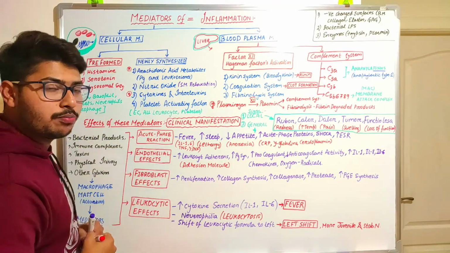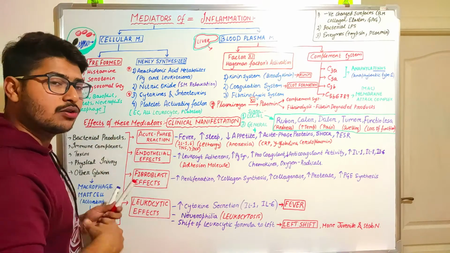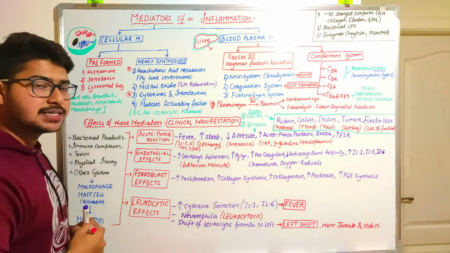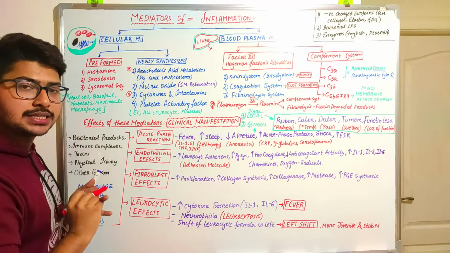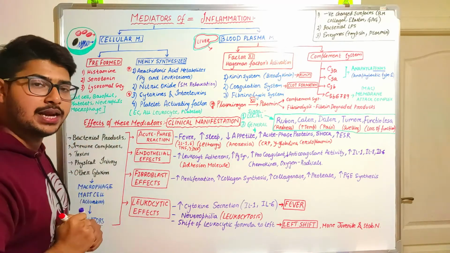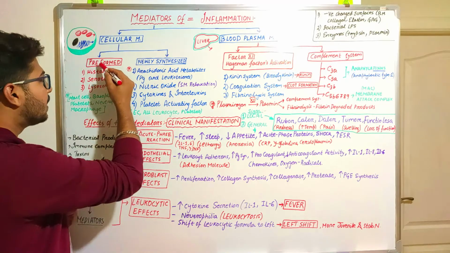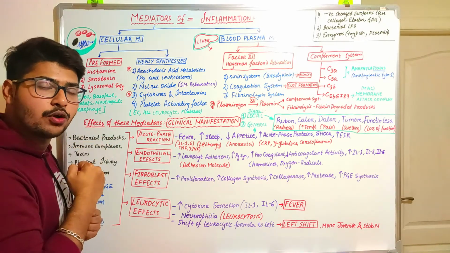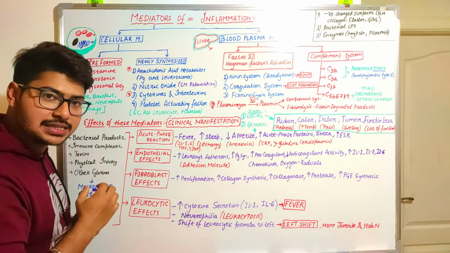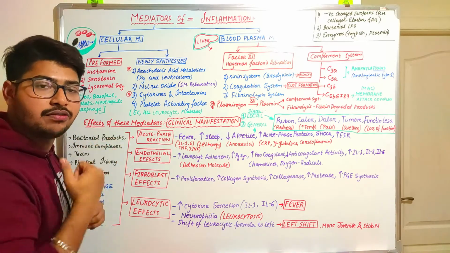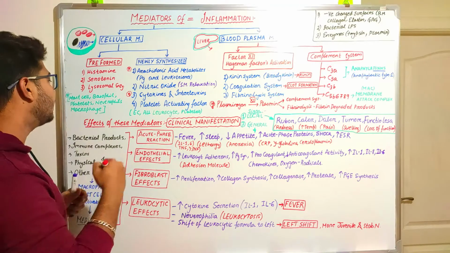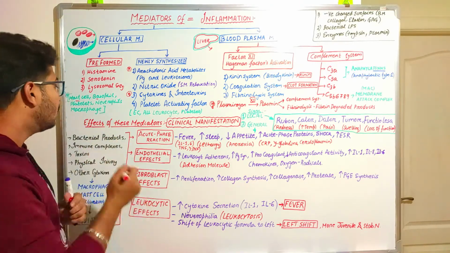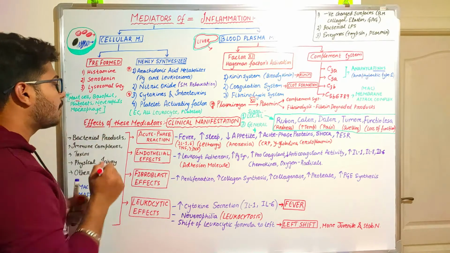What are these preformed mediators, and which cells are going to produce them? The preformed mediators are nothing but histamine, serotonin and the lysosomal enzymes. And where are they produced from? They are produced from the cells at the site of injury, and these cells are the mast cells, basophils, platelets, neutrophils and macrophages.